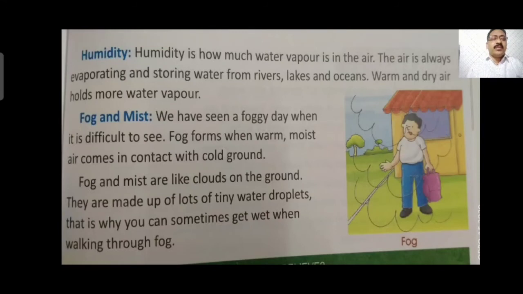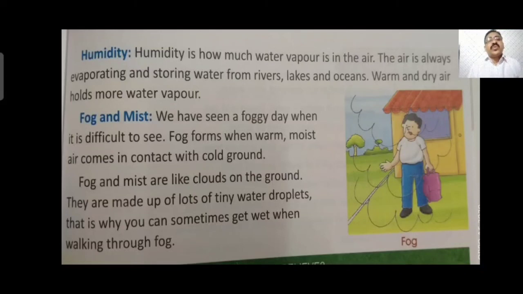We generally find it very humid in the hot weather season. In summer season, it is difficult to adjust at that time because the air contains so much water vapor that it becomes impossible for us to stay without AC. We generally use AC in summer season because of the humid condition of the air. But when you go to village areas, they don't have that facility because humidity you will find less in the places where there are plants or greenery, or which are free from any type of impurities or pollution in the air. Where the air is polluted, the humidity level will be high.